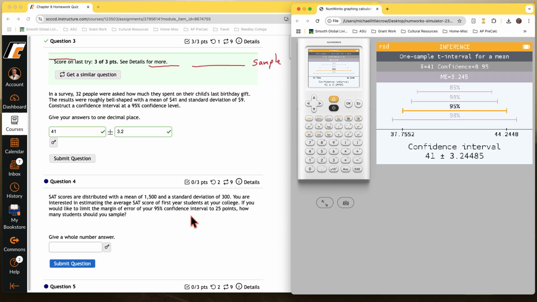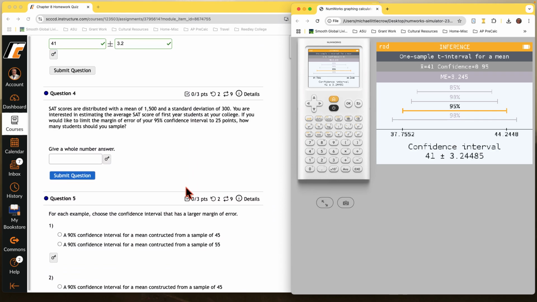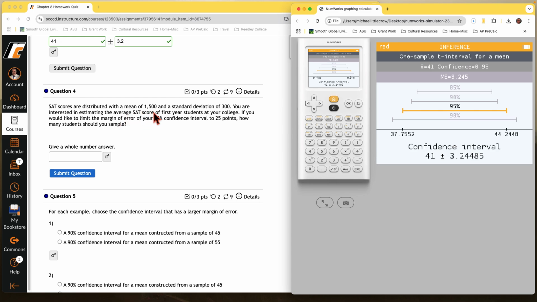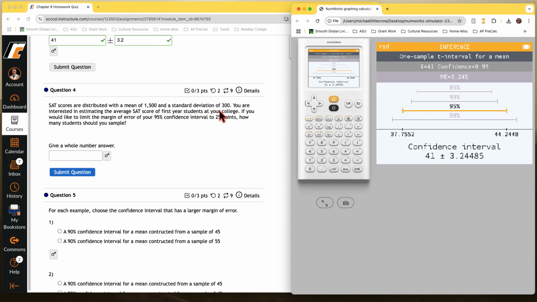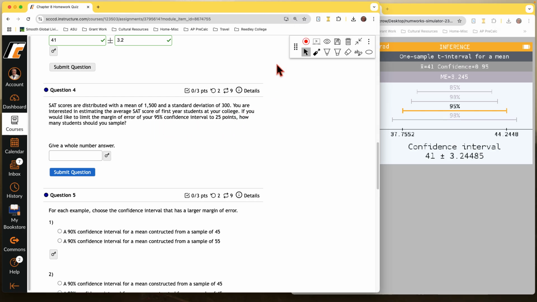All right. Question 4. SAT scores are distributed with a mean of 1,500 and a standard deviation of 300. You're interested in estimating the average SAT score for first-year students at your college. If you'd like to limit the margin of error of your 95% confidence interval to 25 points, so that's the margin of error, how many students should you sample?